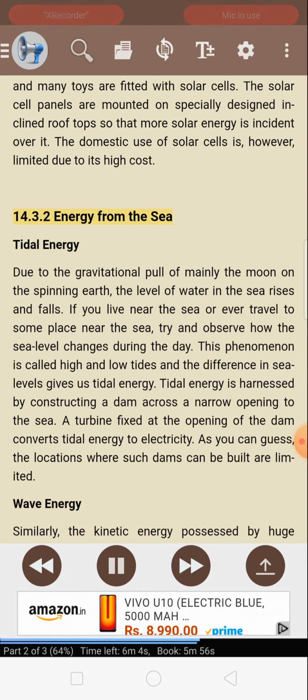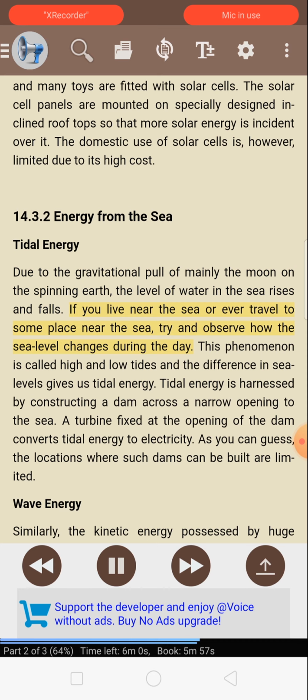14.3.2 Energy from the sea. Tidal energy. Due to the gravitational pull of mainly the moon on the spinning Earth, the level of water in the sea rises and falls. If you live near the sea or ever travel to some place near the sea, try and observe how the sea level changes during the day. This phenomenon is called high and low tides, and the difference in sea levels gives us tidal energy.